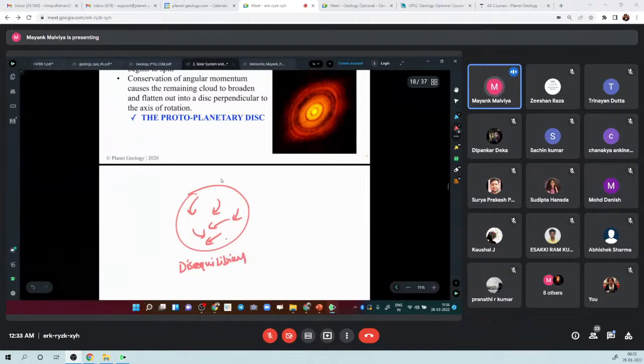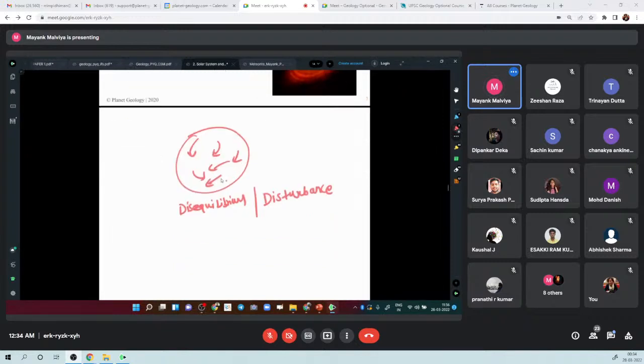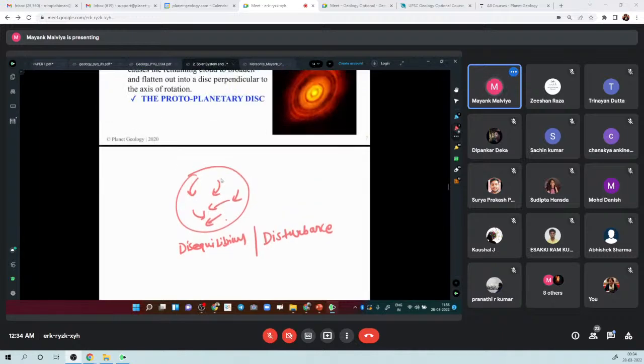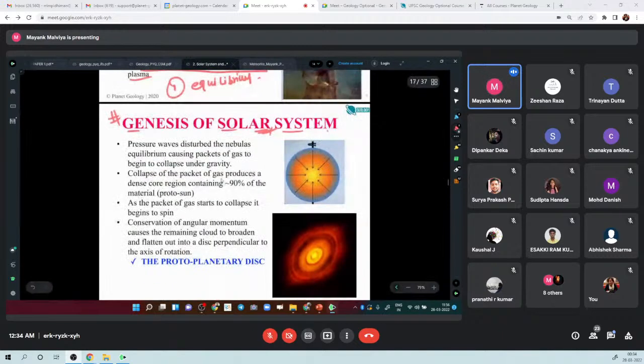There might be some disequilibrium, or you can say some disturbance in this cloud of gas or cloud of dust. The disturbance might be due to the passing of some galaxy, or a pressure wave created by some galaxy. When some disturbance happened, this packet of gas, this nebula, started to collapse itself.